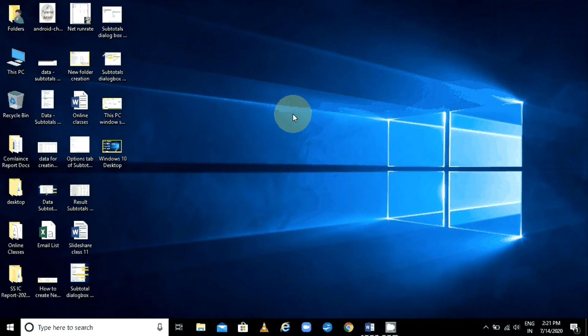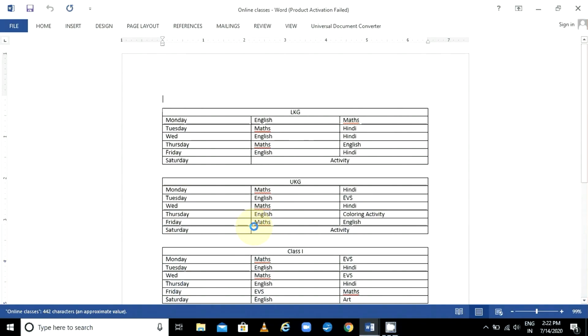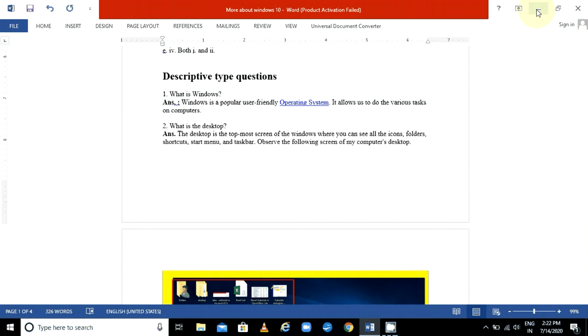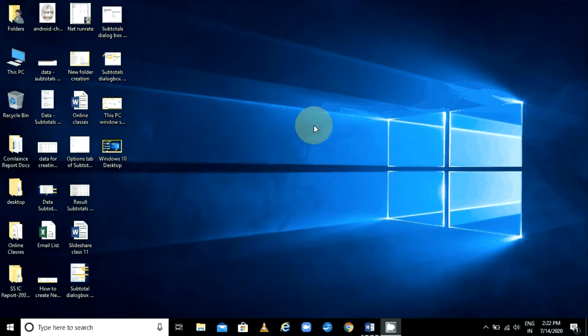So this is the computer's desktop. Any file which you are opening, I have opened this file here, is primarily open on the desktop only. So desktop is temporary storage, means whenever you want to do such work, you can open your file, then close the file, it will be closed and saved at some other location.